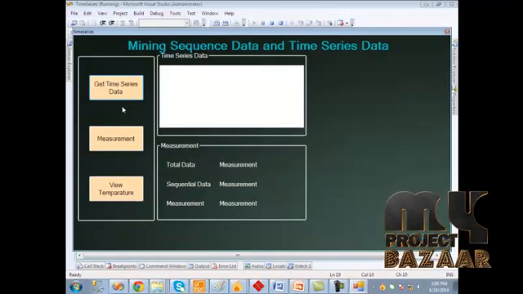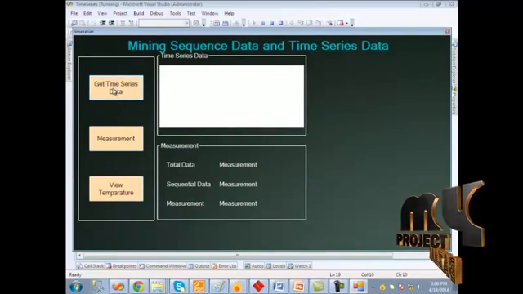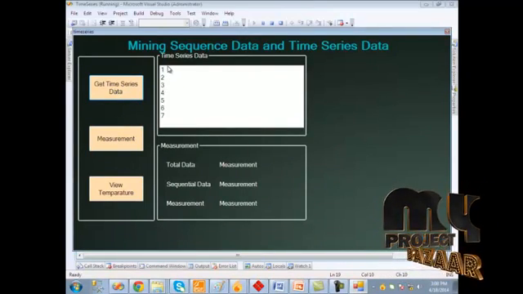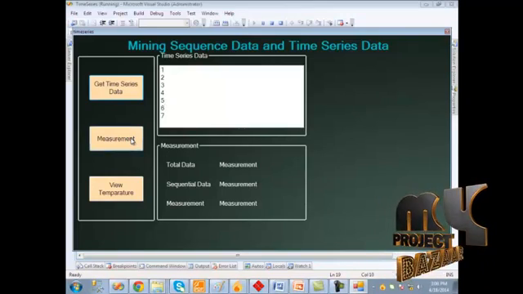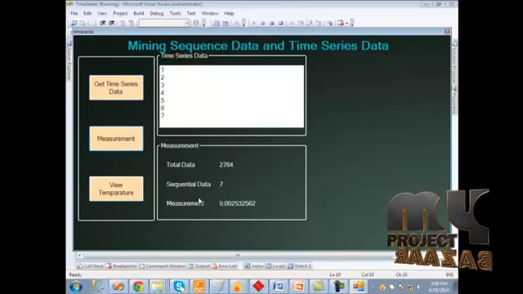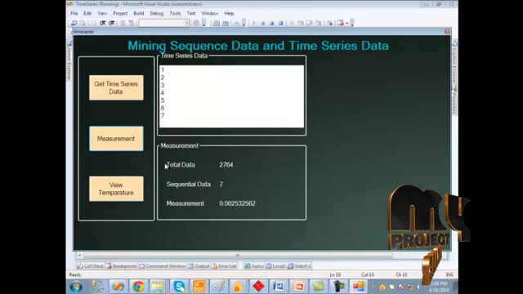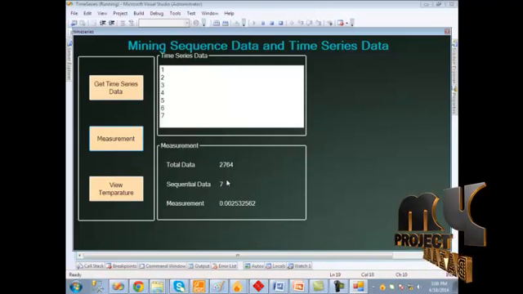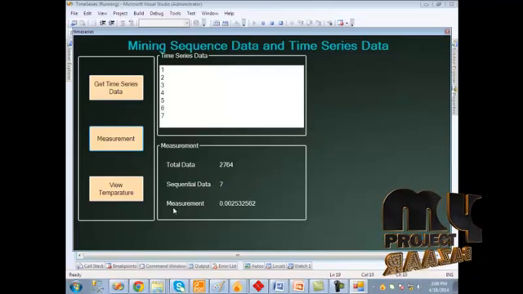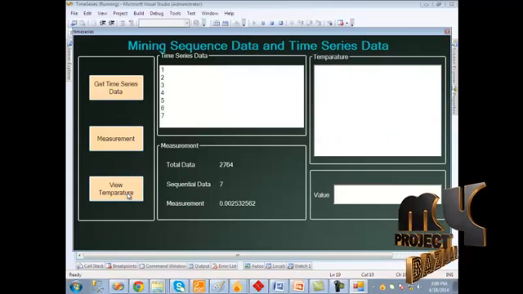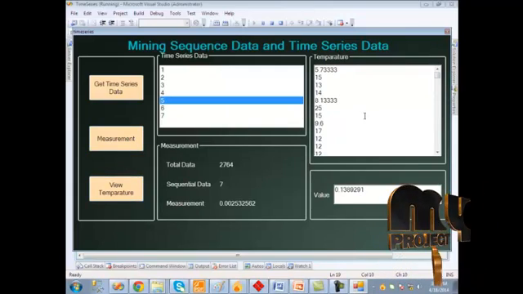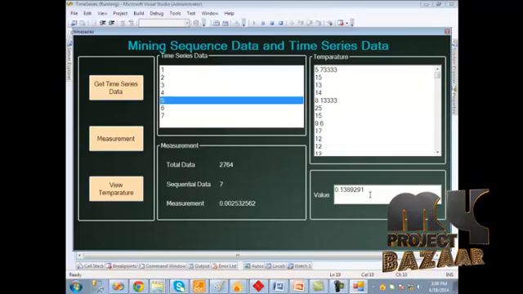Here the time series data mining is performed. We should click get time series. Here the time series data is mined from the dataset. When we click the measurement, it will show the measurement of the time series data. As usual, here the total dataset represents the total data. Then the time series data is represented here, and the corresponding measurement is shown here. Then when we click view temperature, the corresponding temperature for the time series data is shown here. The corresponding measurement value is also displayed here.